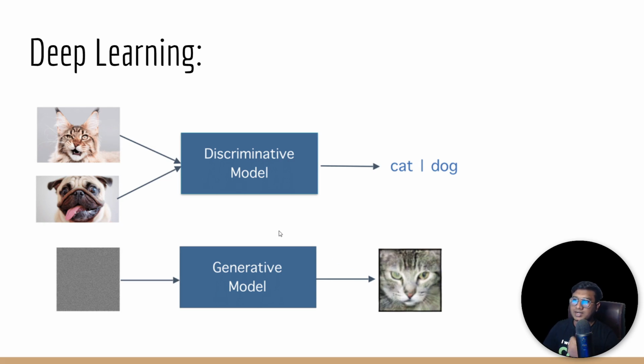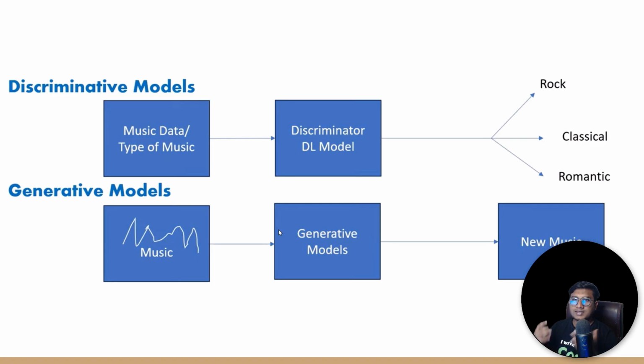So to get a better understanding, let me give you another example. Here you can see the difference between the discriminative model and the generative model. Let's say you are trying to train a music model using a discriminative model. You are giving music data, different types of music, and it is trying to classify whether it's rock, classical or romantic music. Here you are also giving the label data.